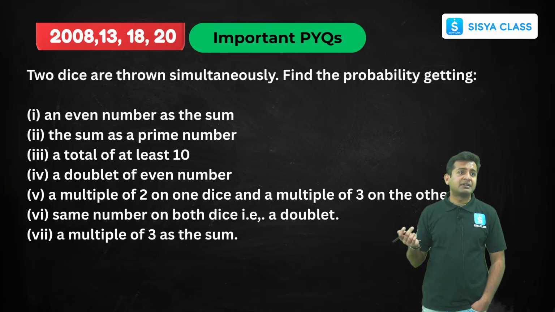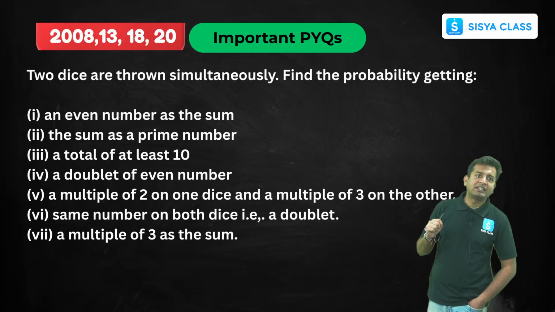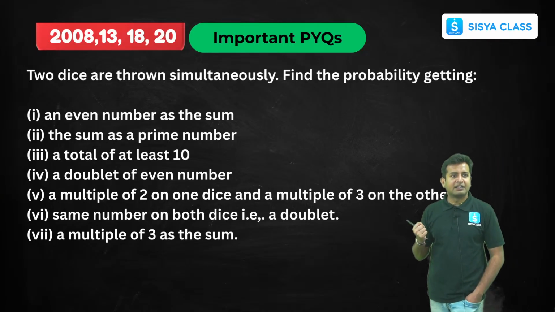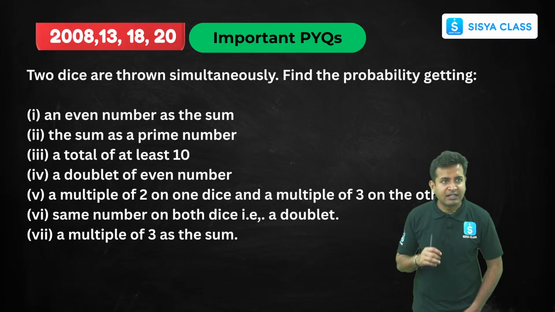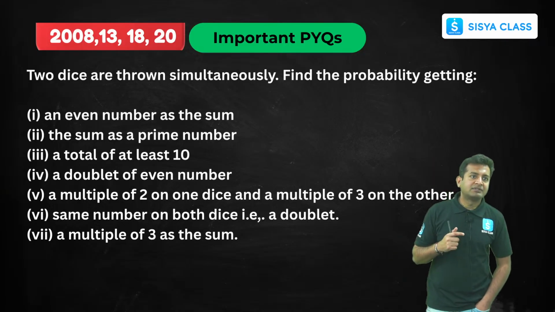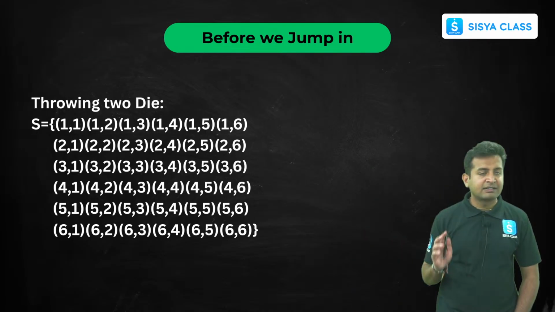a doublet of an even number, a multiple of 2 on each die and a multiple of 3 on the other, and the sum of both dice, that is a doublet, okay, and a multiple of 3 as a sum. Now this question is very simple, I'll just explain it to you. So this is the sample space, right?